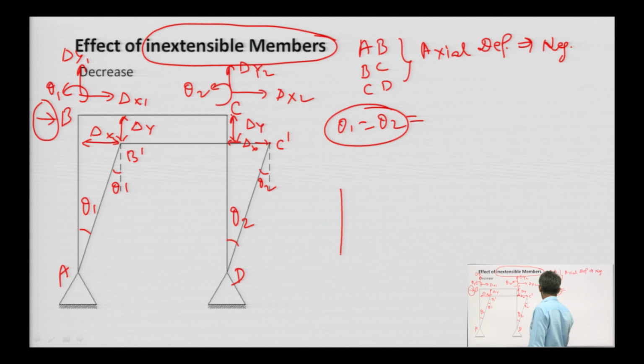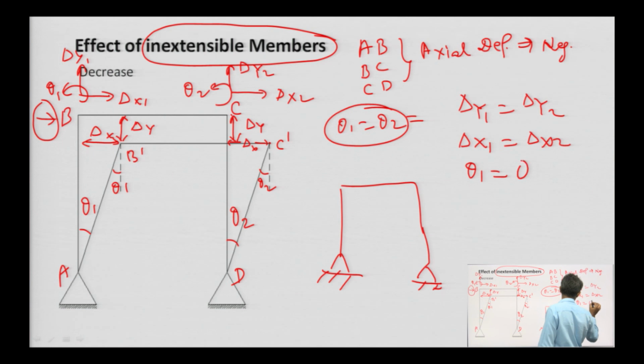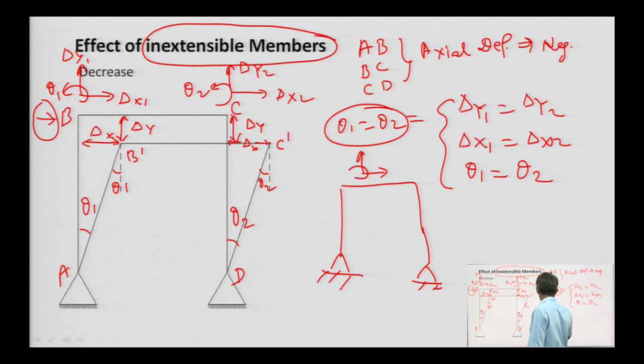If we are neglecting the horizontal axial deformation, then the value of delta y1 equals delta y2, delta x1 equals delta x2, and theta1 equals theta2. Therefore, the effective degree of freedom will be only 3.